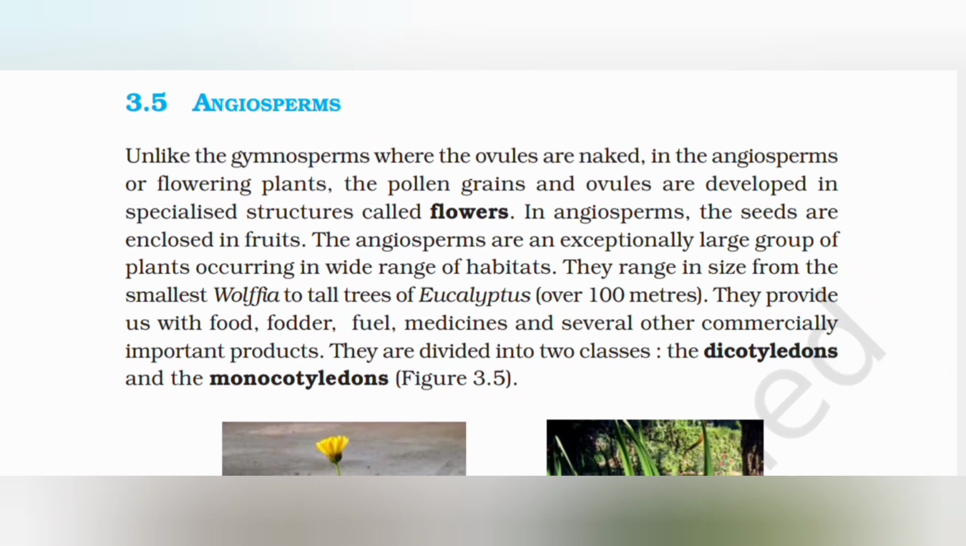3.5 Angiosperm. Unlike the gymnosperms where the ovules are naked, in the angiosperms or flowering plants, the pollen grains and ovules are developed in a specialized structure called a flower. In angiosperms, the seeds are enclosed in fruits. The angiosperms are an exceptionally large group of plants occurring in a wide range of habitats. They range in size from the smallest Wolffia to tall trees of Eucalyptus, over 100 meters. They provide us with food, fodder, fuel, medicine, and several other commercially important products. They are divided into two classes, the dicotyledons and monocotyledons.